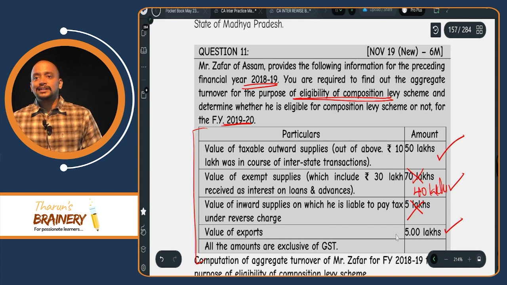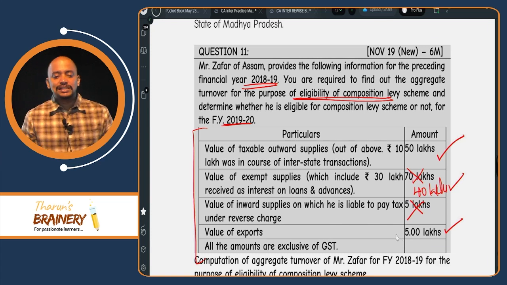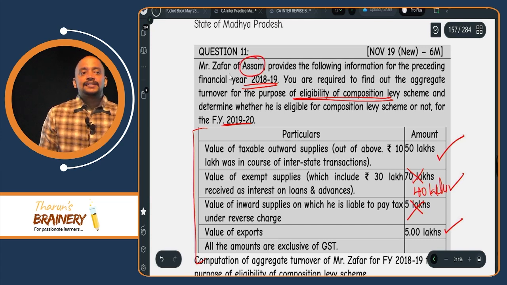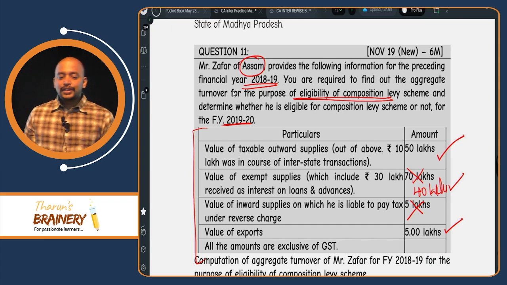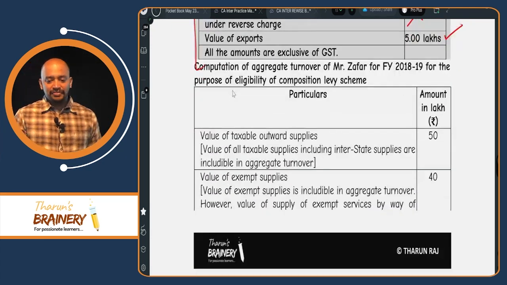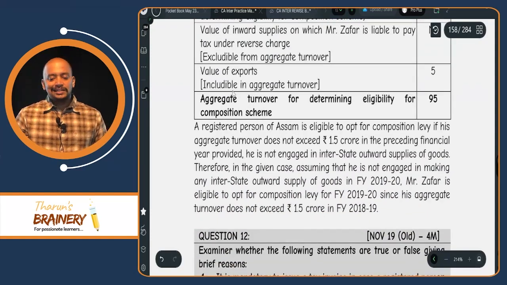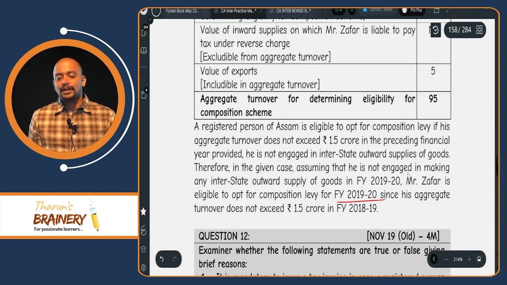So their turnover does not exceed 150 lakhs because they are located in Assam. For Assam, what is the limit? 150 lakhs. As their turnover during the previous year does not exceed 150 lakhs, so current year they can opt for composition scheme. Understood?